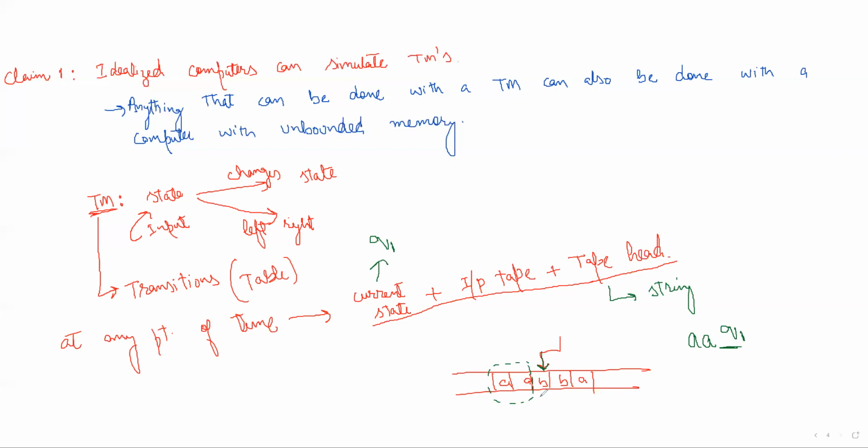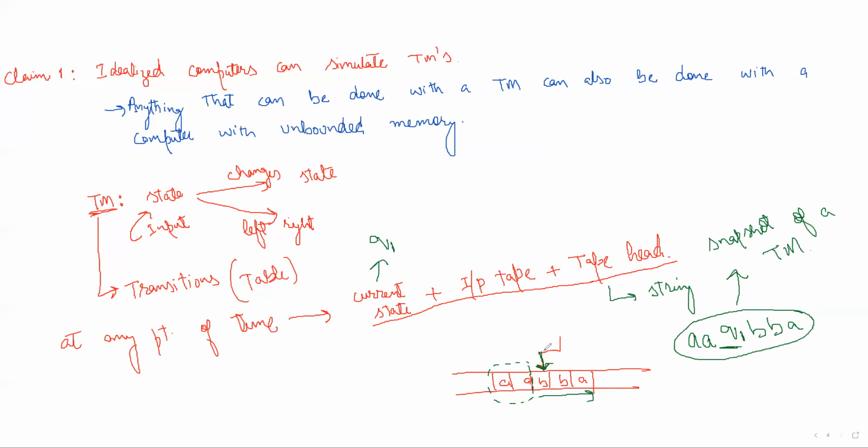And whatever is on the right, starting from the tape head, is B, B, A. At any point of time, we have to store this. This is also called the snapshot of a Turing machine. These are the details we should know.